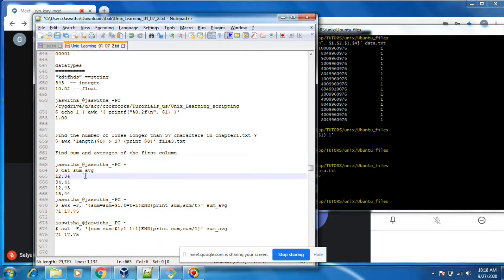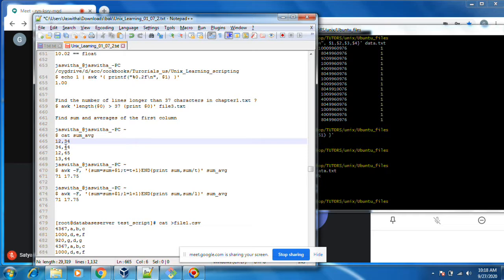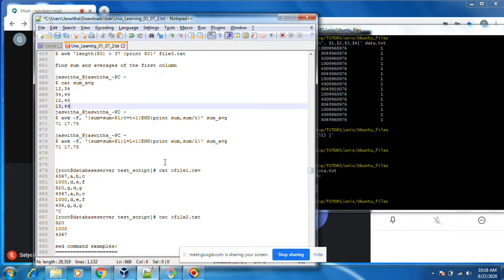This is some mathematical thing, calculating sum and average. Better you stop understanding this, otherwise you break your head. Okay, let's stop this awk now.